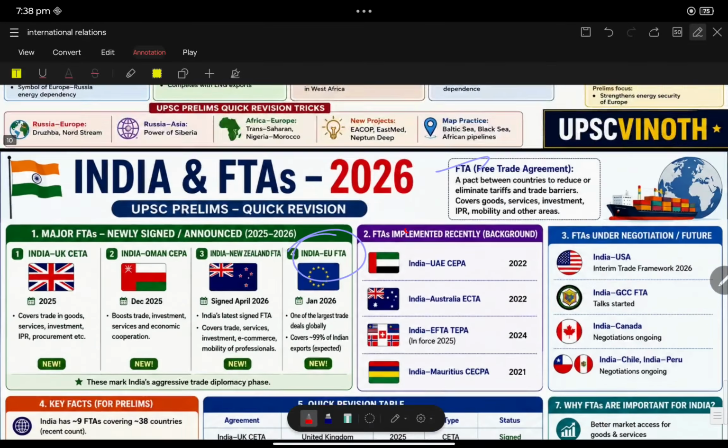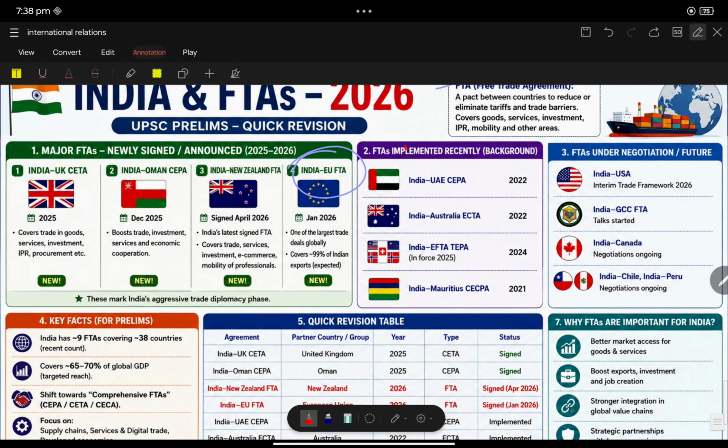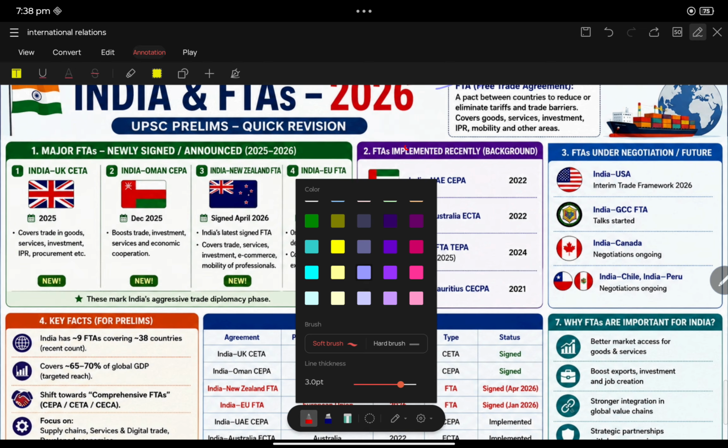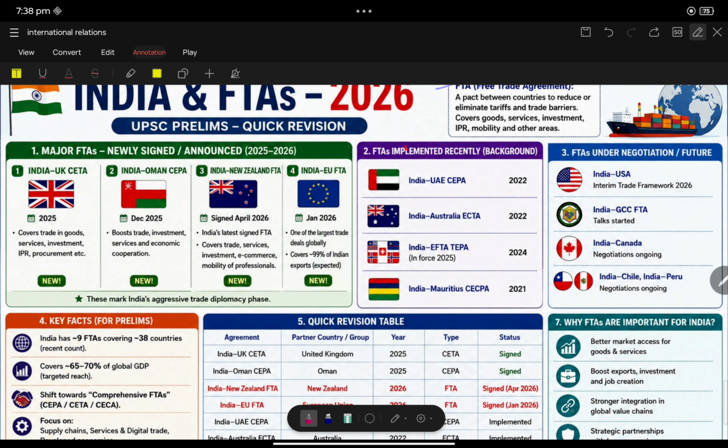India and EU signed an FTA, one of the largest trade deals globally, covering 99% of exports. Second, India and New Zealand also signed an FTA.